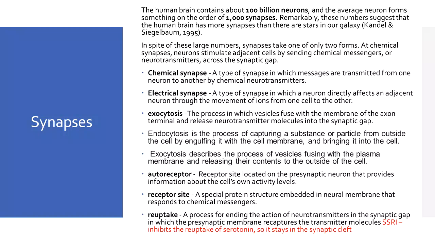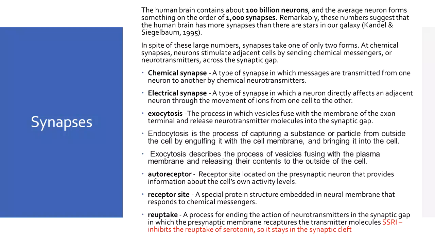Endocytosis is the process of capturing a substance or particle from outside the cell by engulfing it with the cell membrane and bringing it into the cell. The process happens inside. This happens because there are nutrients that need to be absorbed by a cell in order for it to keep on functioning.